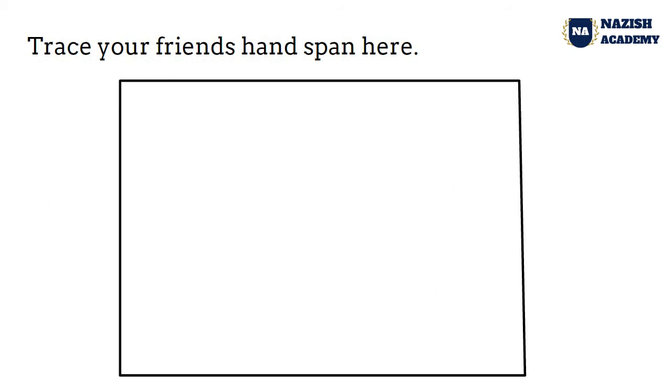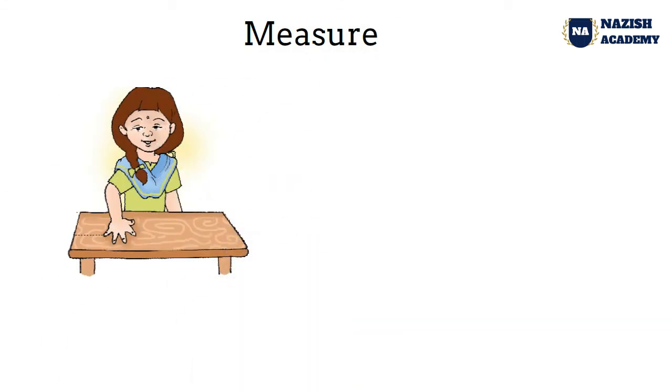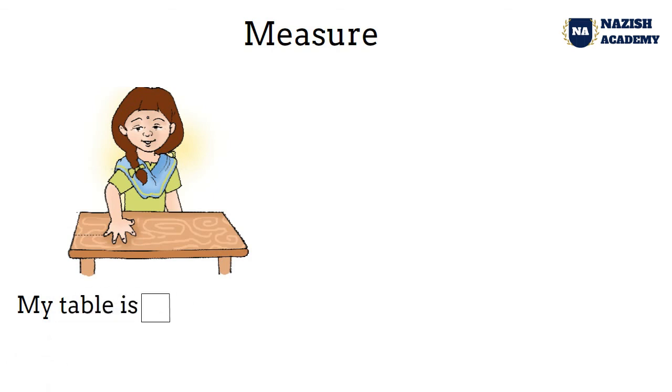Trace your friend's hand span here. You have to trace your friend's hand span here. Like this. Measure. A girl is measuring her table and she is saying my table is how many spans long? She measured and found that her table is 7 spans long.